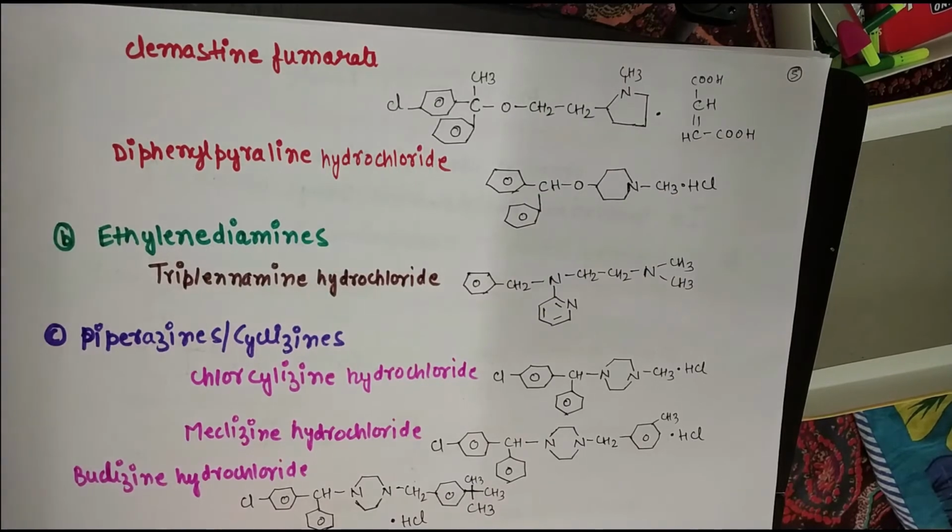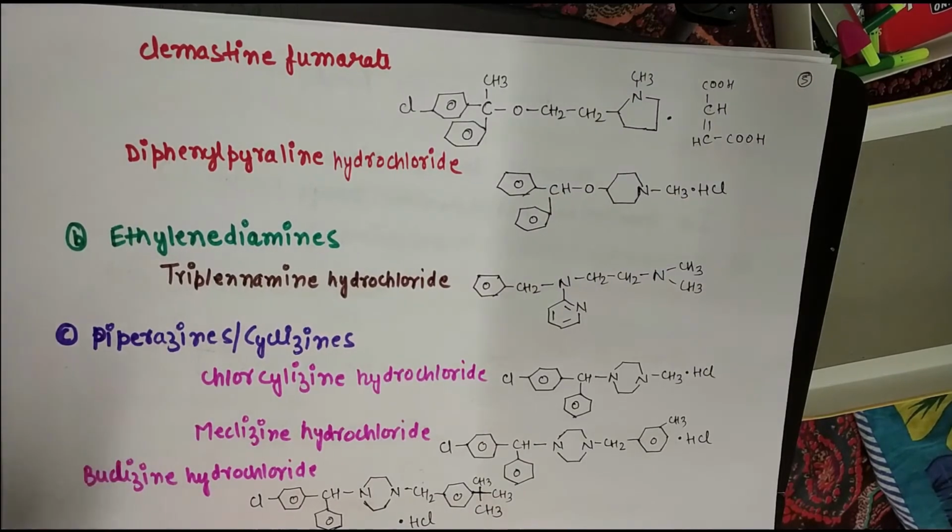It is again in continuation of the amino alkyl ether drugs. So another example is clemastine fumarate. You can see the chemical structure also. Next example is diphenylpyraline hydrochloride.